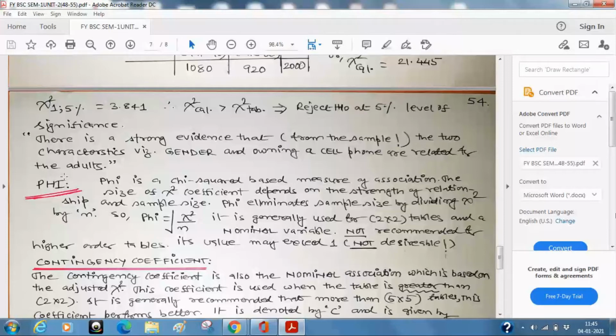Association of measures and all those: value of phi, value of chi-square, and contingency coefficient. So read the next line. This coefficient is used when the table is greater than 2 cross 2. So this is the answer.